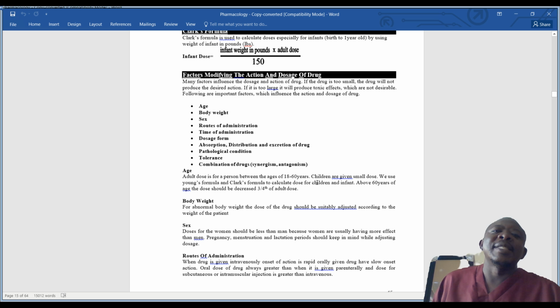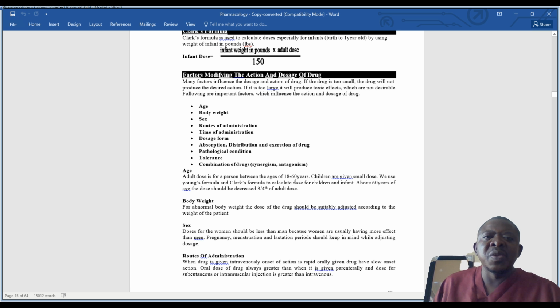Apart from age, there is body weight. We calculate the dosage using body weight. Sex: when you talk of deposition of fats and the like, there is a difference between male and female, but I'm going to amplify this. Then routes of administration, which we dealt with when we started pharmacology, and we have recorded the lesson on that.